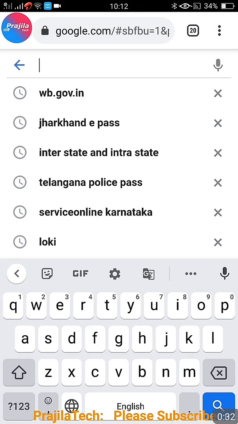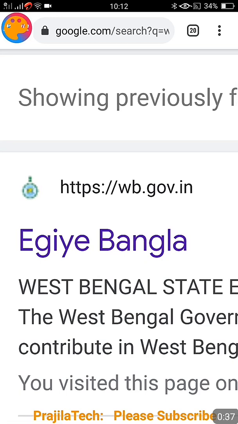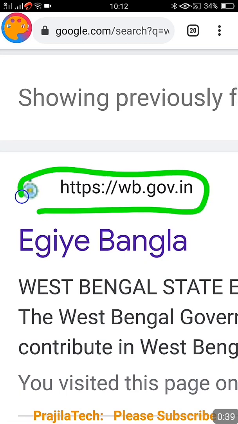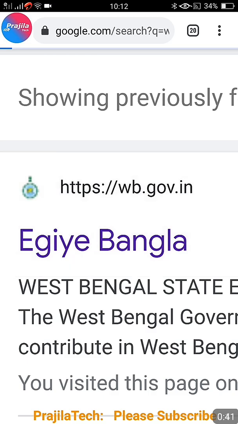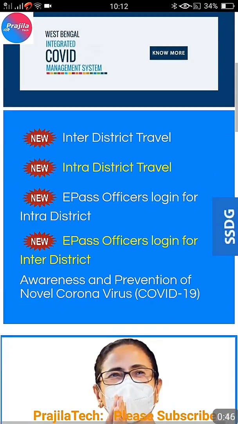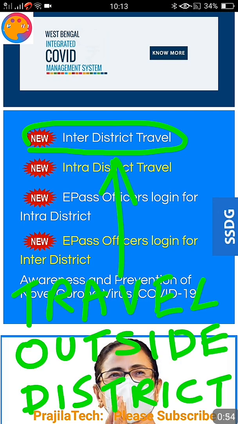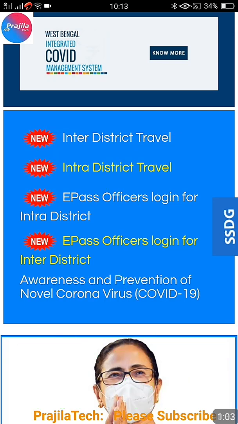So what you can do is you can do this from your mobile also. Just open a Google search and search for wb.gov.in. I will give this link in my video description also. Once you click there, you can see here this is newly introduced today just now. It is inter-district travel pass. That means if you wanted to travel outside of your district, from one district to another district, for example Kolkata to Durgapur or Durgapur to Howrah, you can use this pass.